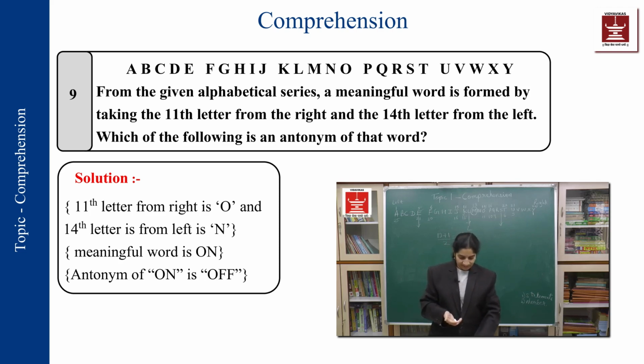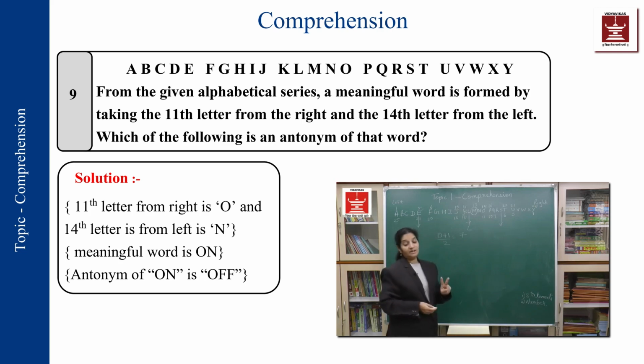Now, sometimes meaningful words are also formed. From the given alphabetical series, a meaningful word is formed by taking the 11th letter from the right and the 14th letter from the left. Which of the following is an antonym of that word? So the word which we have is only a 2-letter word. How is that formed? It is the 11th from the right and the 14th from the left. From the left, the 14th is N, and the 11th from the right is O.